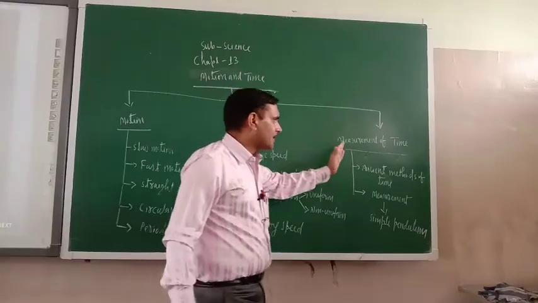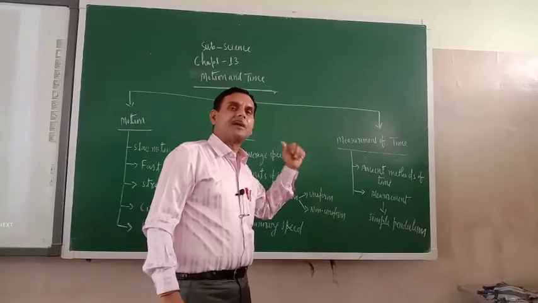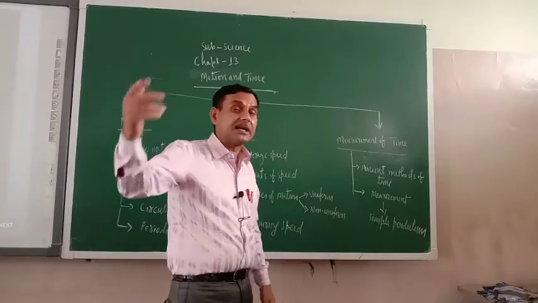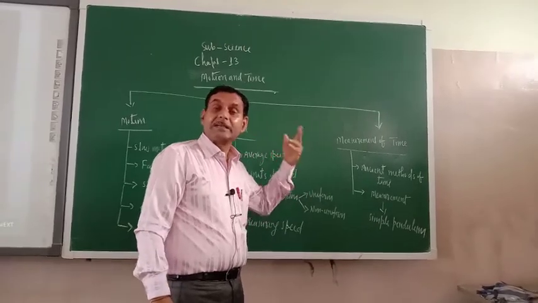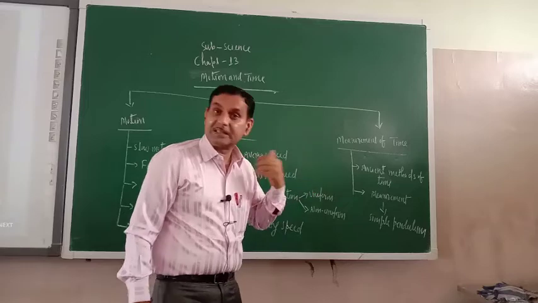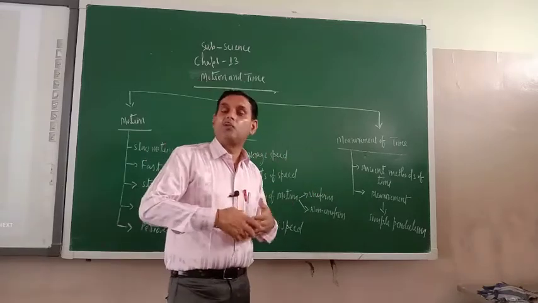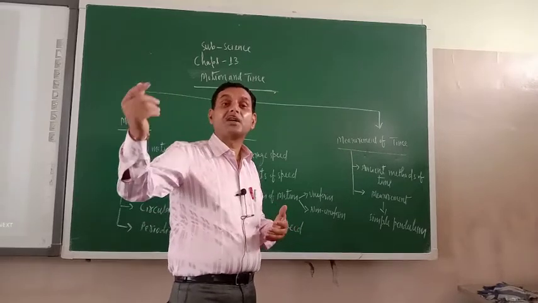The last one is the measurement of time. In this unit we'll discuss how we measure time. What was the ancient method of measuring time, and what is the present method? Now a vast variety of instruments are used to measure time.